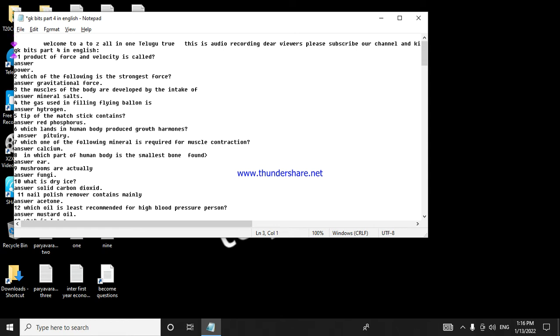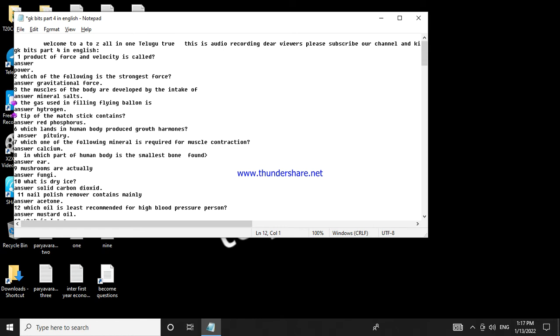GK Bits Part 4 in English. 1. One product of force and velocity is called? Answer. Power. 2. Which of the following is the strongest force? Answer. Gravitational force. 3. The muscles of the body are developed by the intake of. Answer. Mineral salts. 4. The gas used in filling flying balloon is.